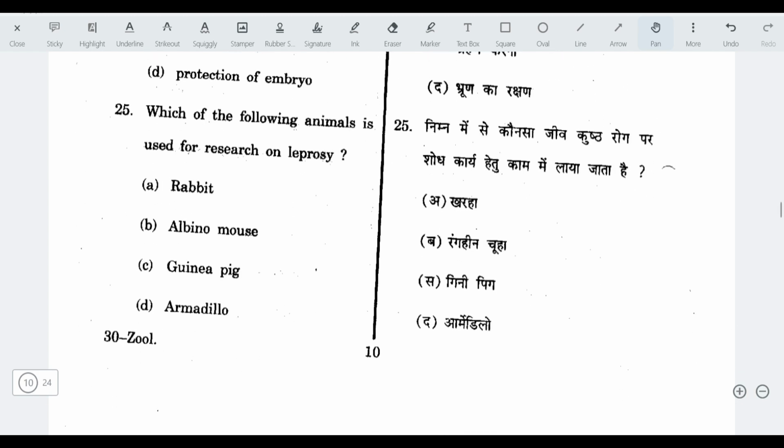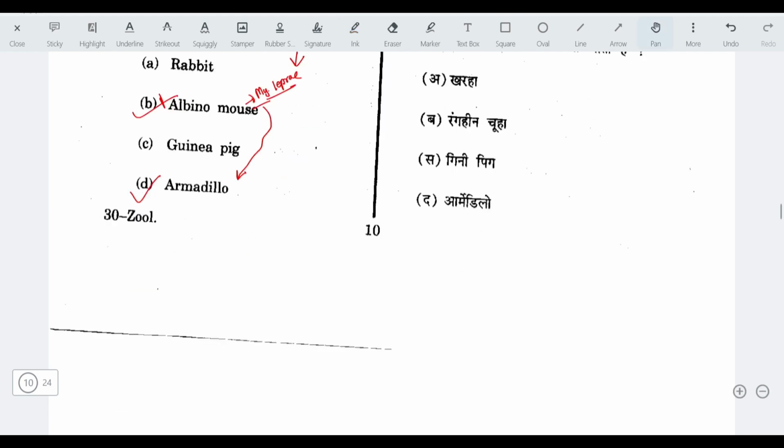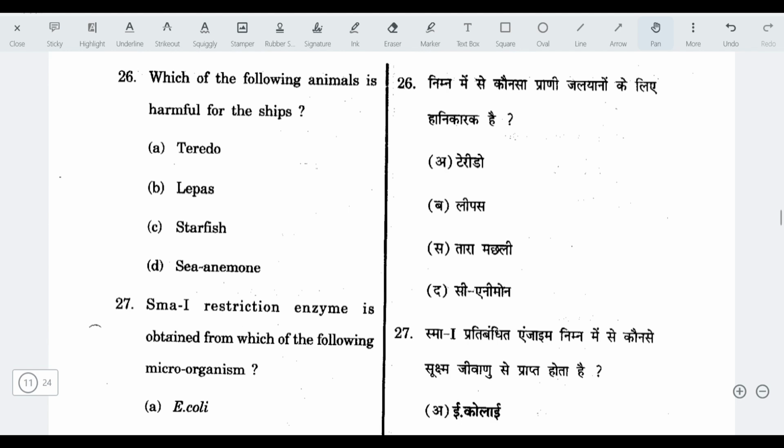Next, which of the following animals is used for research on leprosy? Answer is albino mouse. These are known for being used in leprosy research because they can be infected with Mycobacterium leprae, the bacteria which causes leprosy. Sorry, the correct answer here is armadillo, and not albino mouse. Okay, armadillo.